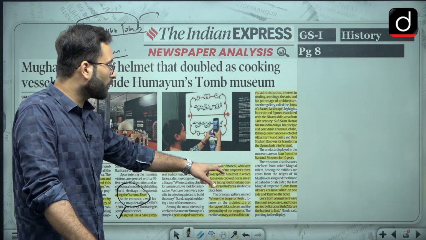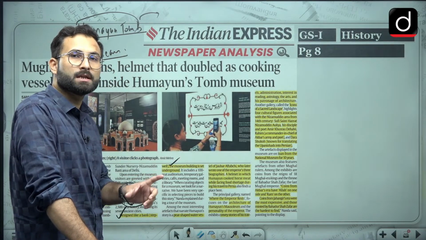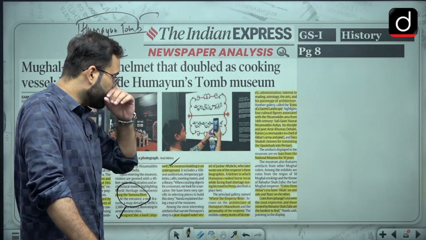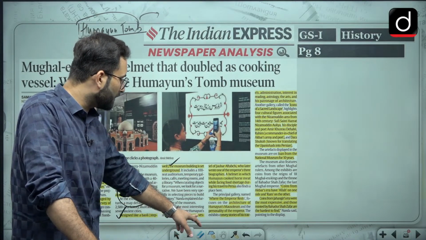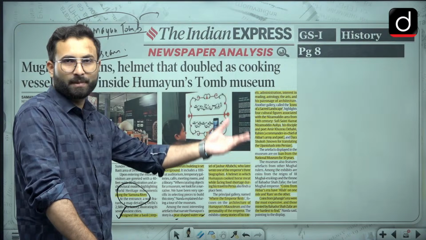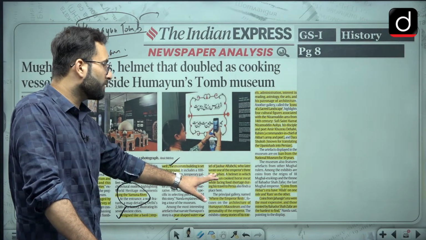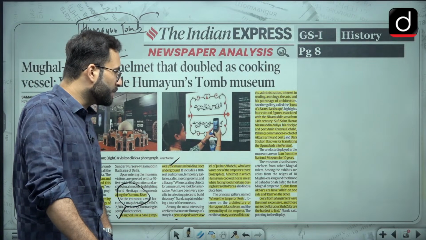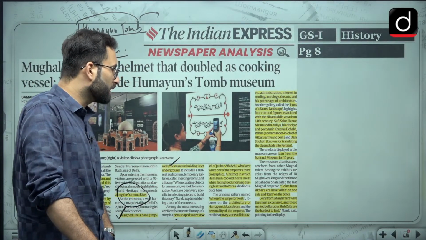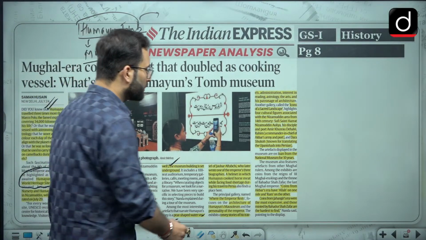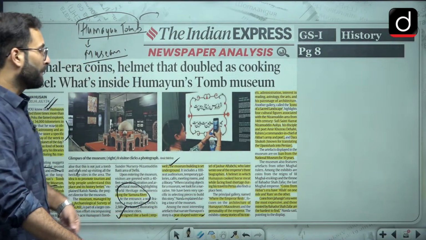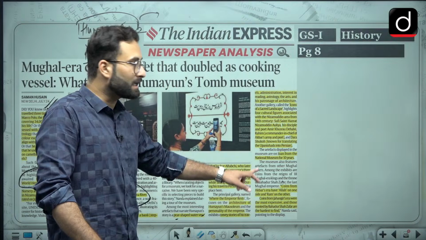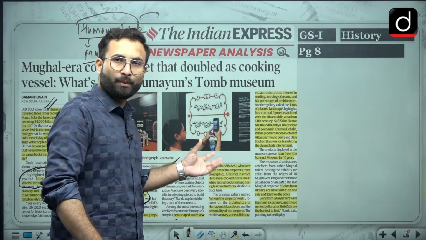Okay, so when we are talking about the Johar Aftabshi, he was the person who has written one of the biographies of Humayun. Okay, and when we are talking about this particular pear-shaped water vessel, that has also been placed in the museum. I don't know what is the significance of that, but that has been placed over there. And then a helmet in which Humayun used to cook horse meat while facing food shortage during the travel to Persia. So that has also been put over here. Okay, now what is important for us is that the coins from the Akbar's era, okay, that has been put over here along with the Humayun's artifacts.